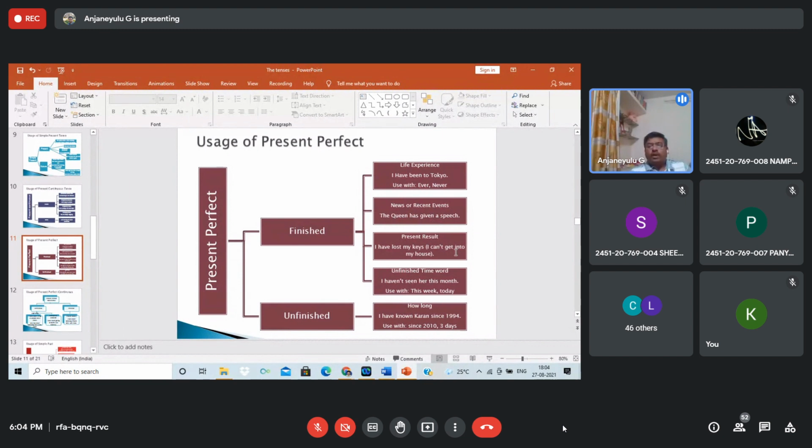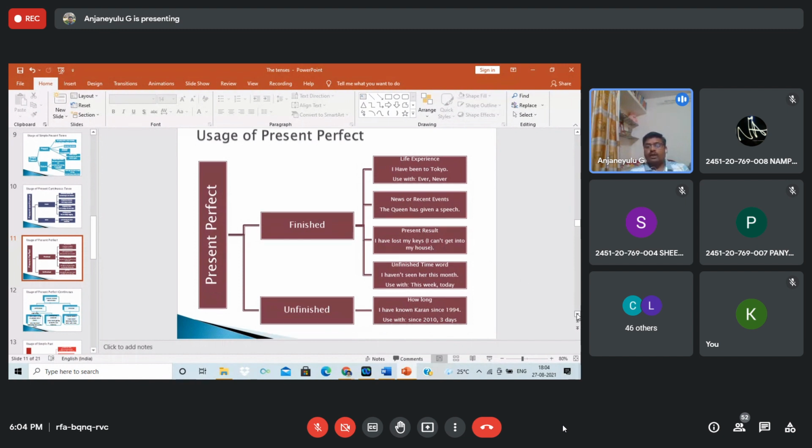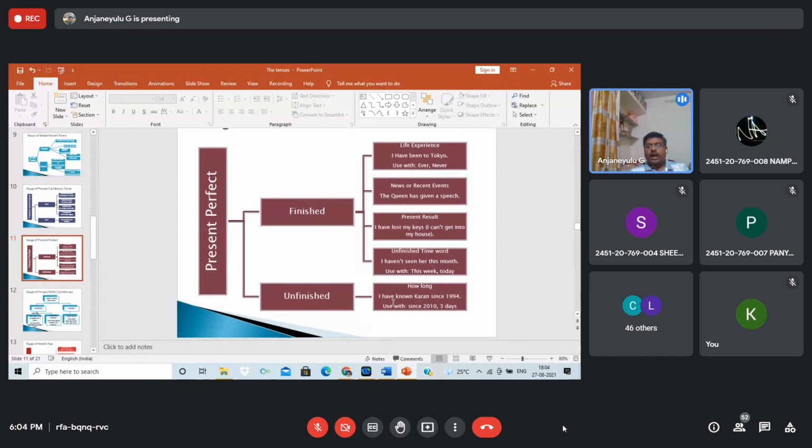Okay, they will not give present continuous. Most of the newspaper writing is in past tense, past perfect and present perfect. Okay, you check sometimes, how long I have known Karan, since then, used with simple.